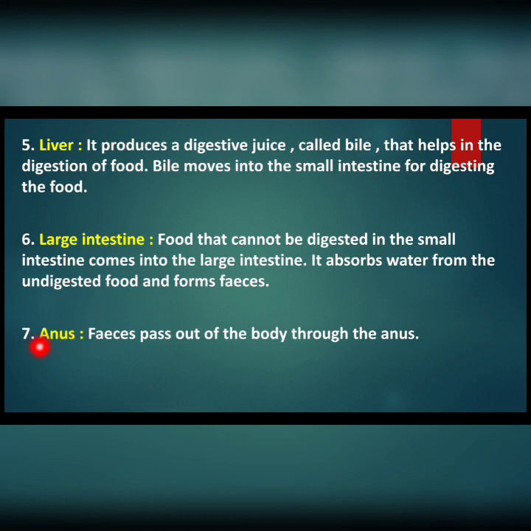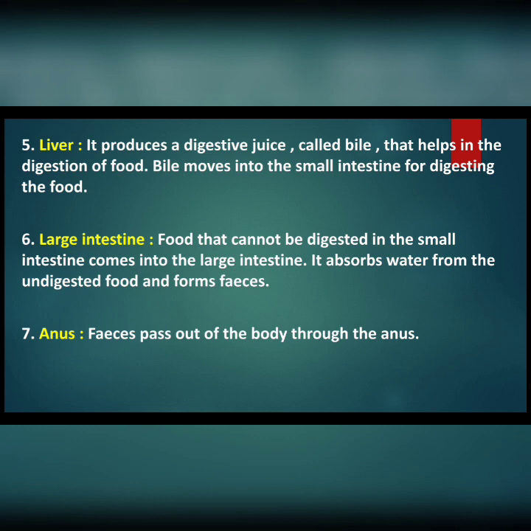And the last one, anus. Feces pass out of the body through the anus. It is the purpose of the anus. So up to here, we discussed the functions of the 7 organs involved in the process of digestion.